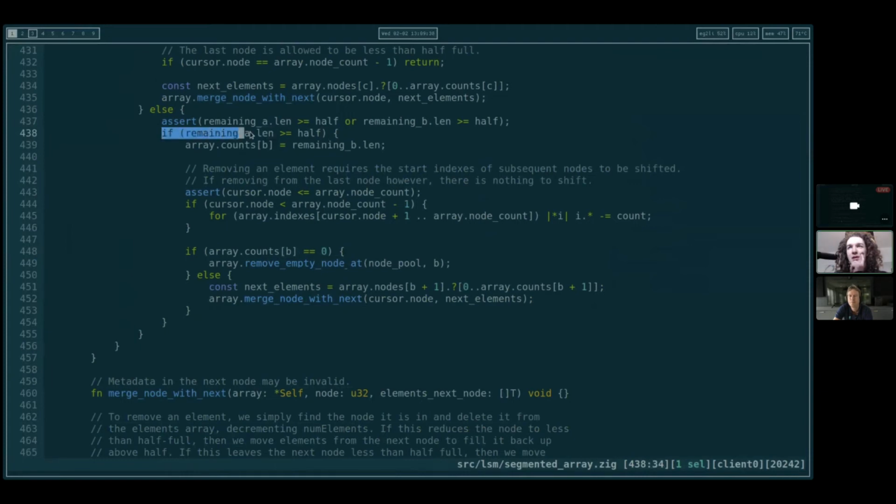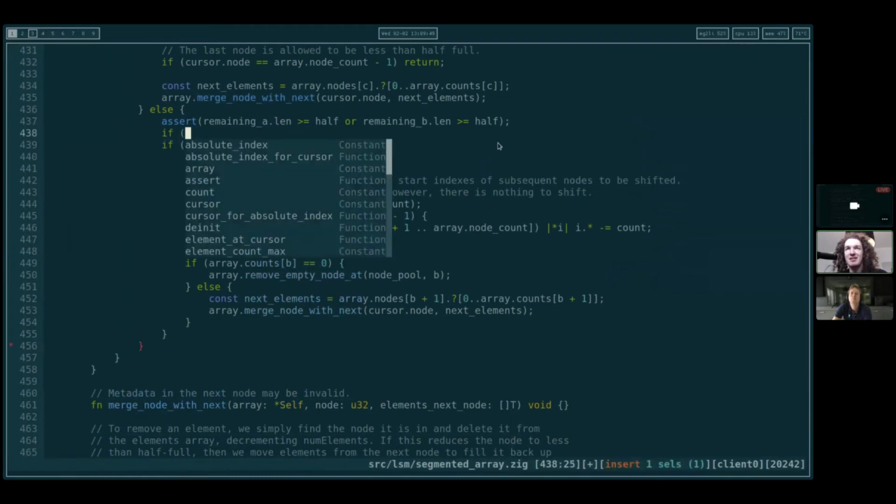And for B, if they're both greater than half, then we don't need to do this either, right? So we're just done in that case. We just update the indexes and whatnot.